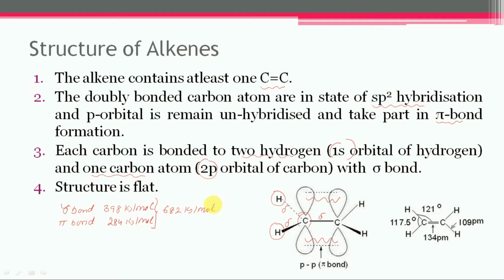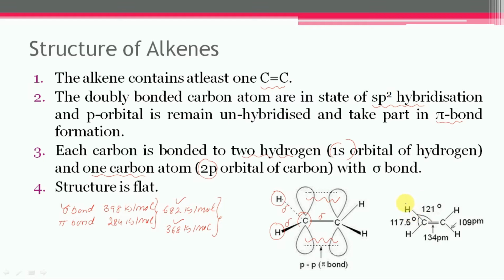If we compare this data with the carbon-carbon single bond in ethane, the value of the carbon-carbon single bond is 368 kilojoules per mole. So it is very clear that the carbon-carbon double bond is much stronger in comparison to the carbon-carbon single bond.